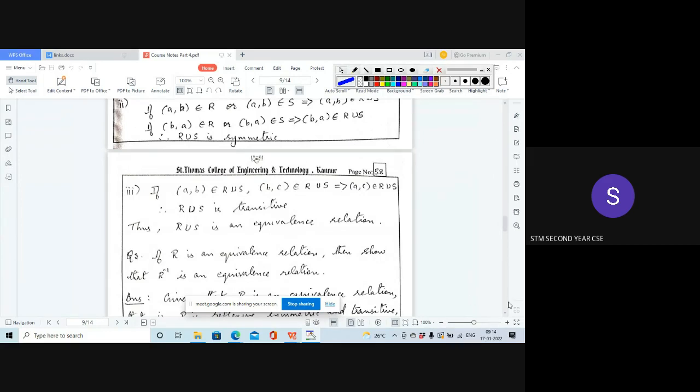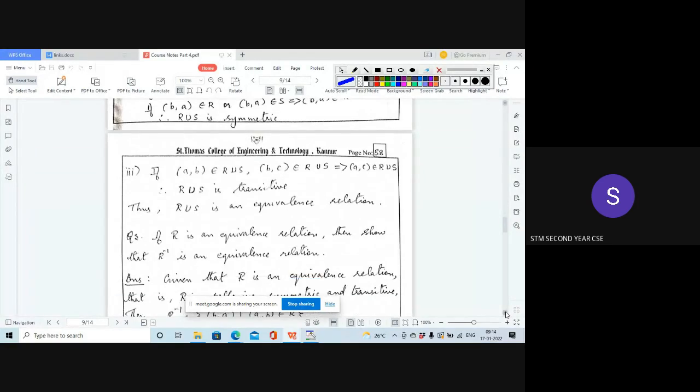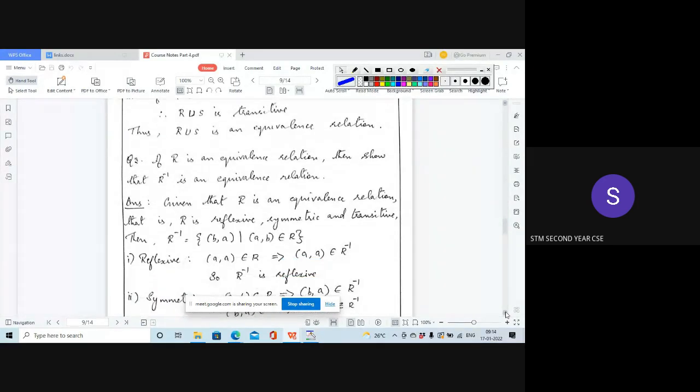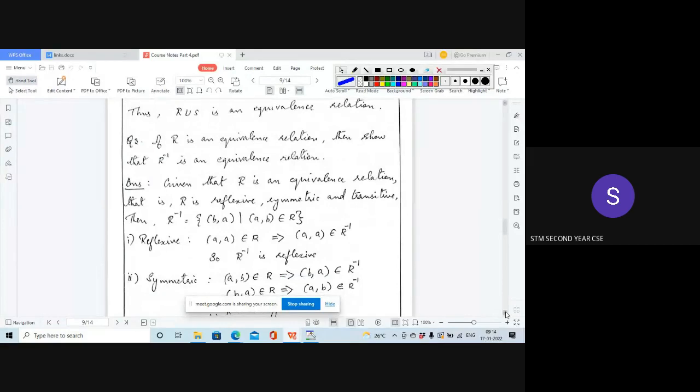So you have to keep in mind that property: if two relations R and S are equivalent, then their intersection and R union S are also equivalence relations. Now, another possible question, since these are all proving questions: you have to prove that it is equivalent. You are given a relation R that is an equivalence relation. You have to show that R inverse is also an equivalence relation.